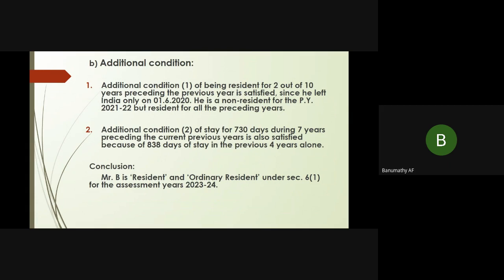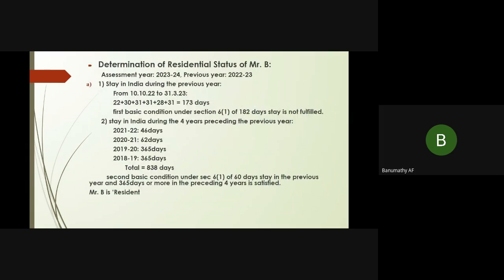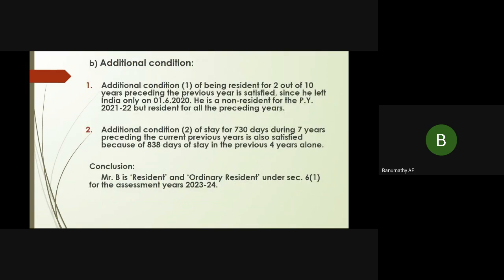He is a non-resident for the previous year 2021-22, but resident for all the preceding years. He was a non-resident only in the year 21-22 as he stayed only for 46 days. Only in that year he is a non-resident. Other than that, he is a resident in all the remaining previous years.